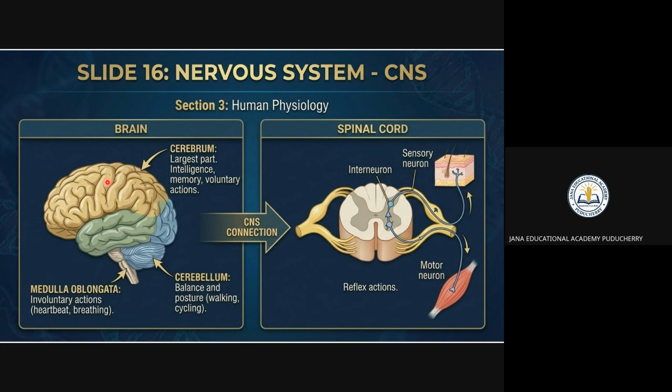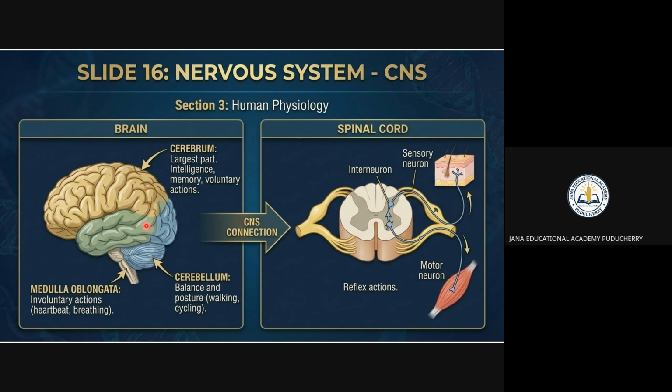You know that in the brain, there are three parts. Cerebrum. Cerebrum is nothing but the largest part. Intelligence, memory, and voluntary action are happening in the cerebrum. You have to remember cerebrum, cerebellum, and medulla oblongata, which you studied in school times, right? If you take the medulla oblongata, it is the heartbeat and the breathing. Cerebellum is balance and posture, whether you are walking or cycling or running. By that time, the cerebellum is functioning, right?